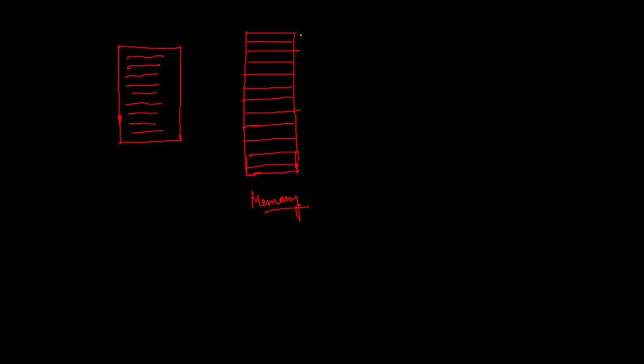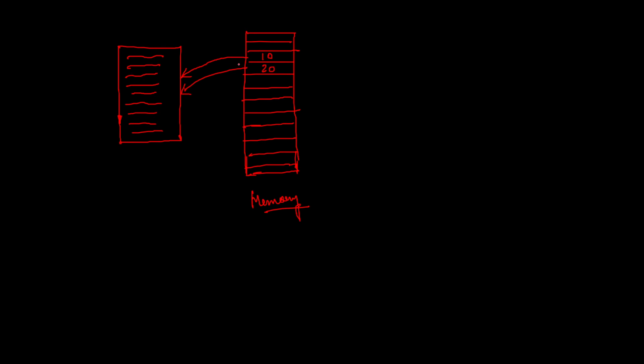Now as a programmer, when you are writing a program and you need data, for example 10 and 20 get stored over here, and you want to add these two values. That means somehow you have to take these values from the memory to the program.